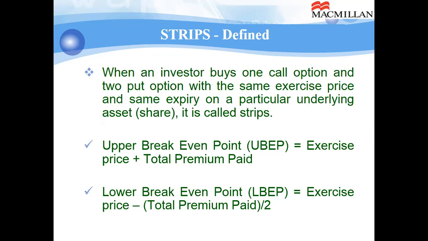Lower break-even point. If the price moves below, the put will be functional and the call will become dysfunctional. Lower break-even point is the exercise price minus the total premium you have paid divided by 2. Why am I dividing by 2? Because puts are 2 lots and call is 1 lot. So that is why it is divided by 2, because you have the benefit of 2 lots being exercised under the put. That is strips.